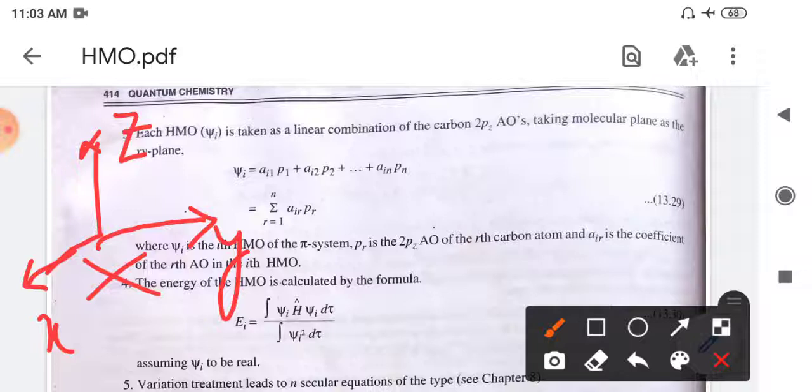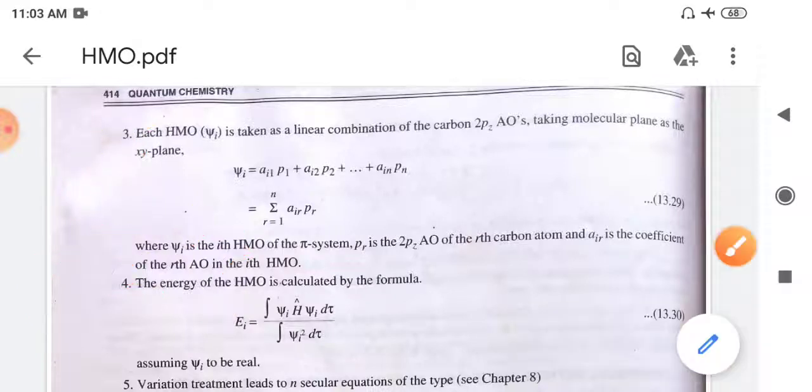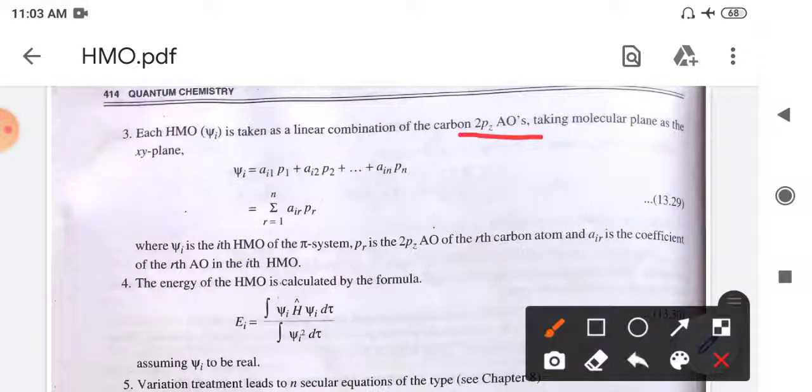So for pi bonding we will consider only the 2pz orbital, because carbon has a 2pz electron in the valence shell for formation of the pi bond. This theory is completely applicable to carbon systems only, organic systems, so we will take the 2pz orbitals directly.